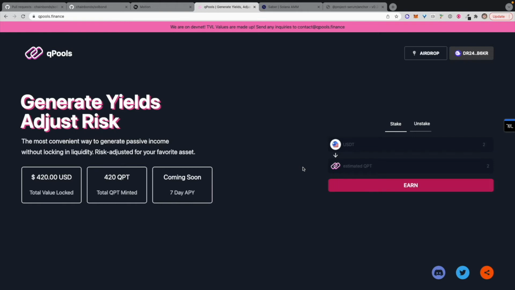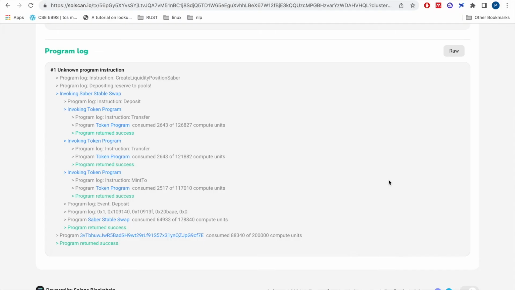These yields are auto-compounding into the QPT token, with which the value of the QPT token should increase according to the portfolio optimization strategy. While we generate some yields, perhaps we can explain how all this logic plays out in the background. On the backend side, our on-chain program is composed with different protocols on the Solana blockchain. Here you see an example transaction of how liquidity is provided to a liquidity pool on Saber.